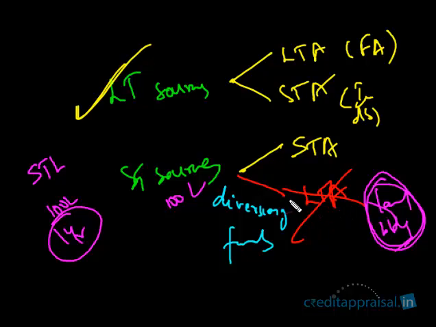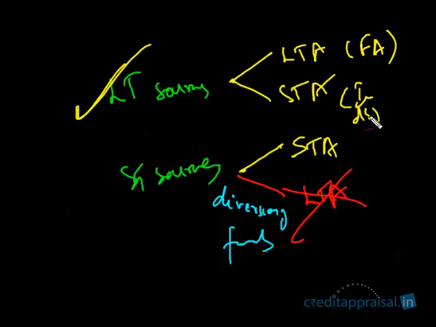But this is not permitted. If you finance long-term assets from short-term sources, at the time of repayment of the short-term sources there will be a problem, because the funds are not readily available. This is not liquid funds. It has gone into creation of fixed assets. So as a banker, you never encourage a situation where long-term assets are financed by short-term sources. You always want your long-term assets to be financed by long-term sources only. So please keep this table in your mind. This is a table you have to always remember as a banker. Long-term sources can go anywhere, either long-term or short-term, no restriction. Short-term sources should only go towards short-term assets.